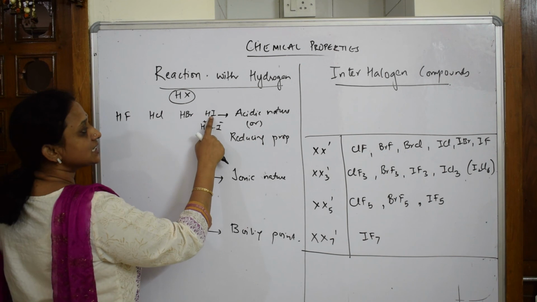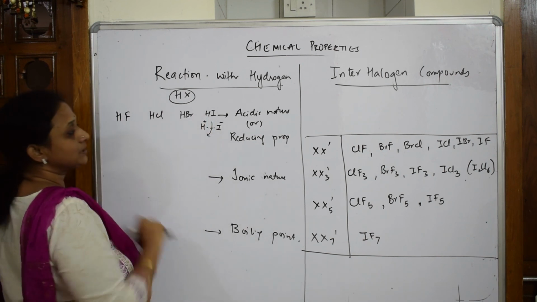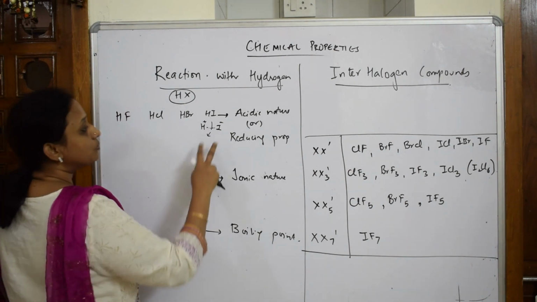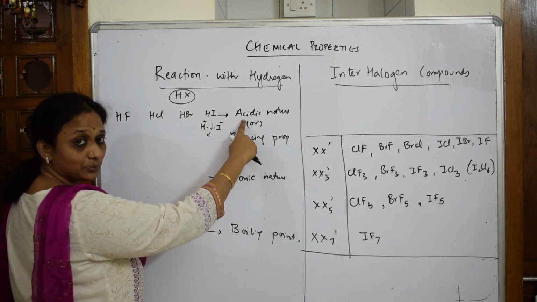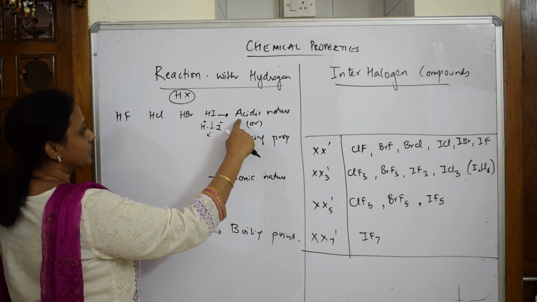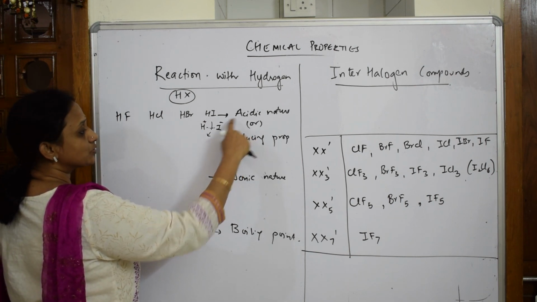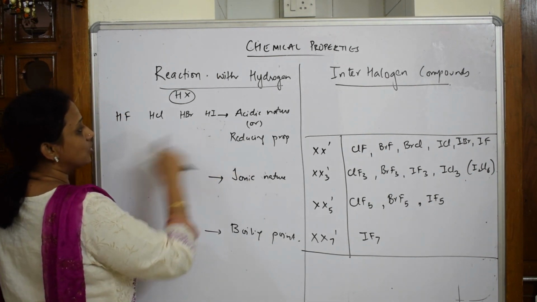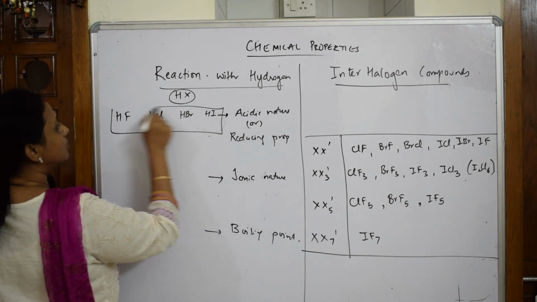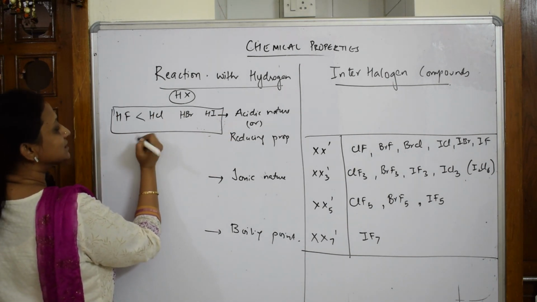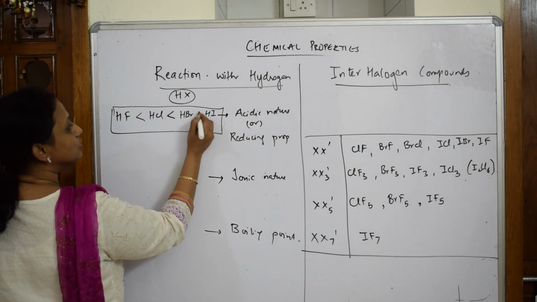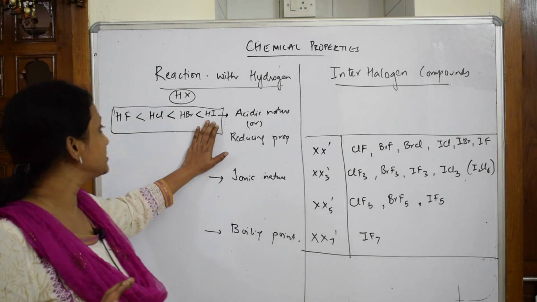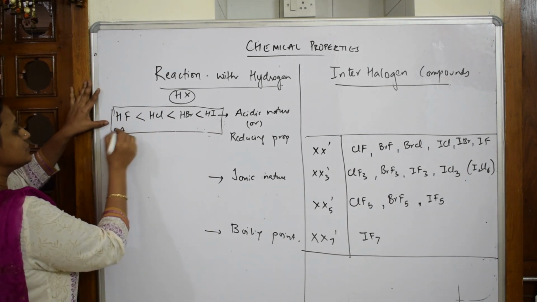Once again, the size of iodine is larger compared to fluorine. When the size is larger, the bond between hydrogen and iodine is weaker. When the bond is weaker, it can easily donate a proton, which is acidic in nature, and indirectly when it is releasing a proton, I say it is highly reducing in nature. So let us come back and write the order now. Among these, HF is least acidic, then HCl, then HBr, and HI is the strongest. So HI is the strongest reducing agent, and this is the oxidizing agent, which we have written already.